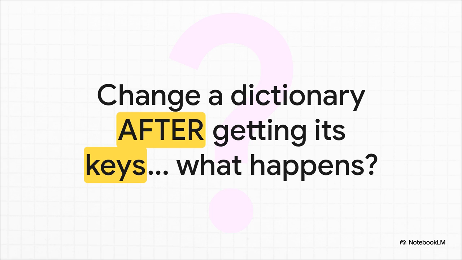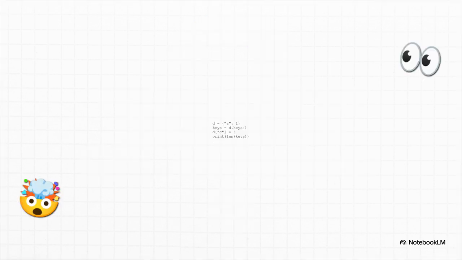Okay, ready for another one? This next one might just bend your brain a little bit. It gets into some really cool dynamic behavior that makes dictionaries so powerful. All right, pay really close attention to the order of operations here. First, we make a dictionary D. Second, we get its keys, and we save them in a variable called keys. Now third, and this is the important part, we add a new key to the original dictionary. So the big question is, when we check the length of that keys variable from step 2, what's the answer going to be? And the answer is 2.